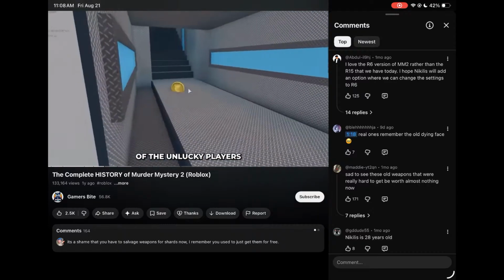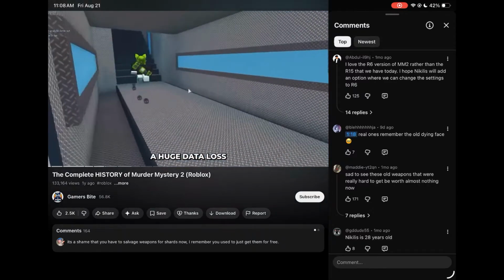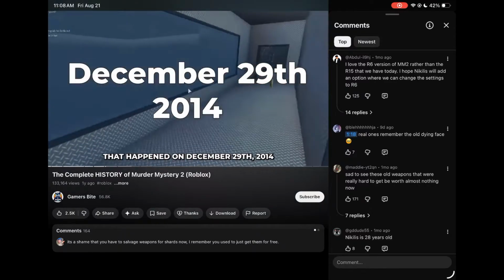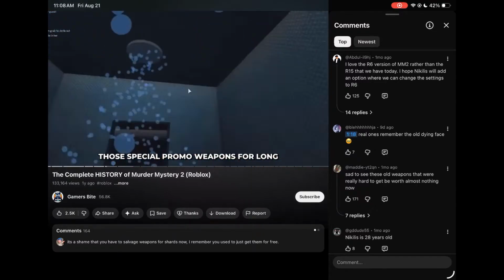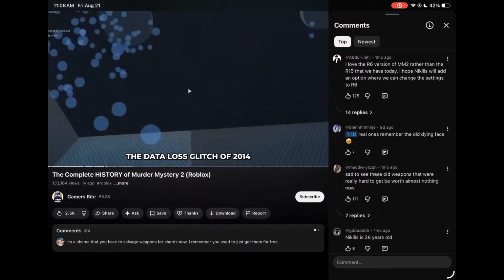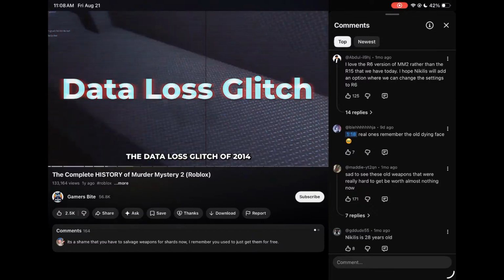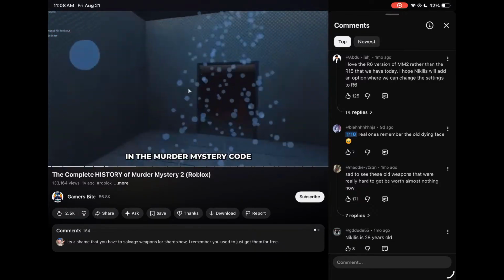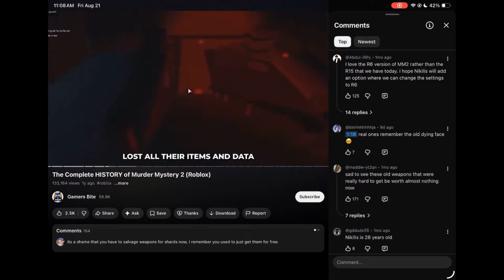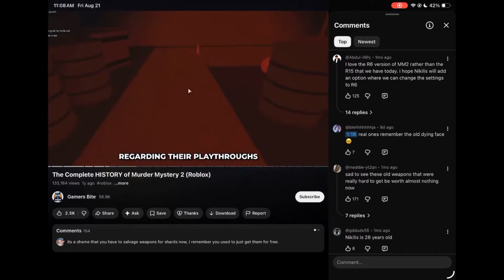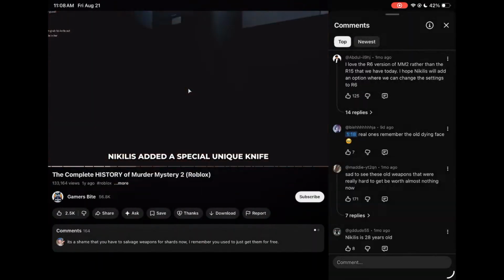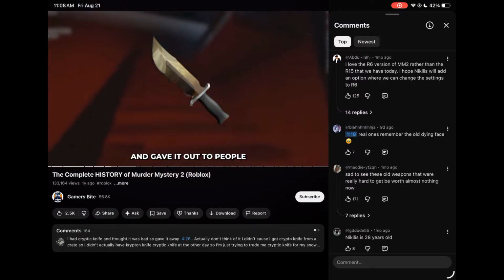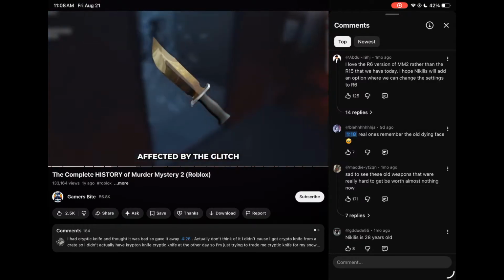But if you were one of the unlucky players who were affected by a huge data loss that happened on December 29, 2014, you wouldn't enjoy those special promo weapons for long. This is known as the data loss glitch of 2014. Due to an error in the Murder Mystery code, dozens of people lost all their items and data regarding their playthroughs. As an apology, Nikilis added a special unique knife to the game named Corrupt and gave it out to people affected by the glitch.